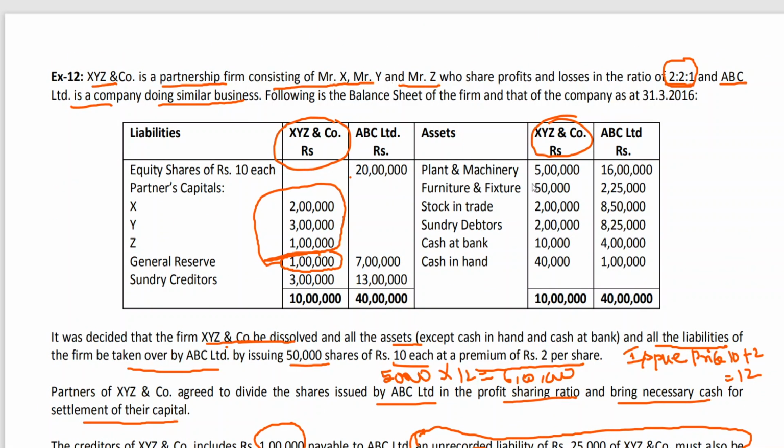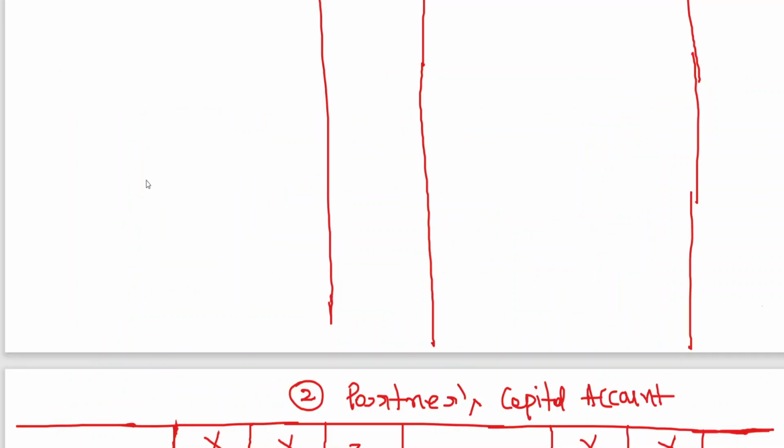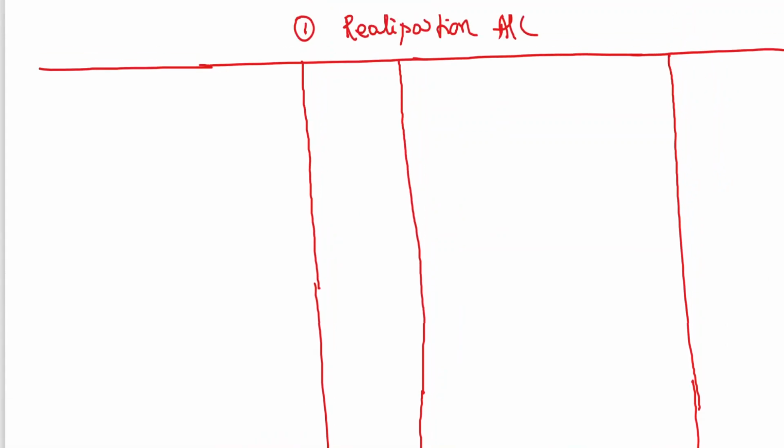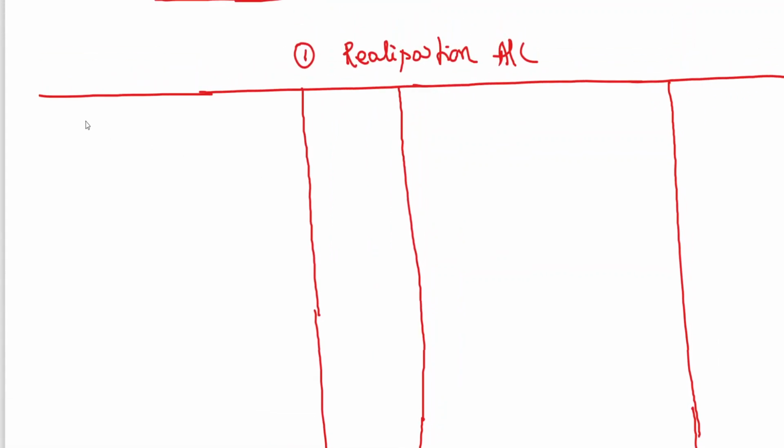Plant and machinery 5 lakhs, taken by ABC company, because nothing is mentioned. I told you, when nothing is mentioned, the assets and liabilities are taken at agreed value, which is book value, by the company. But when you are transferring the assets and liabilities to realization account, it should always be at book value or corrected book value. I've been telling the same thing to you. So to plant and machinery 5 lakhs, in realization account.